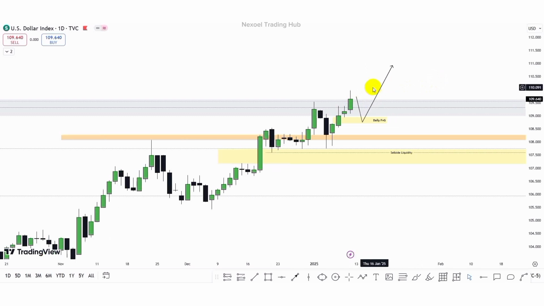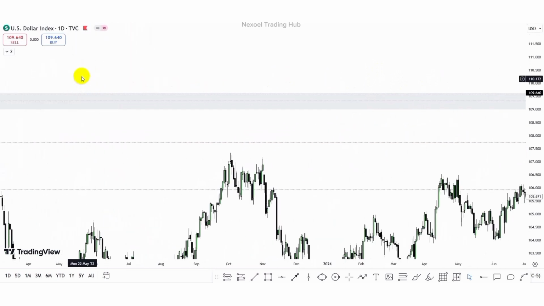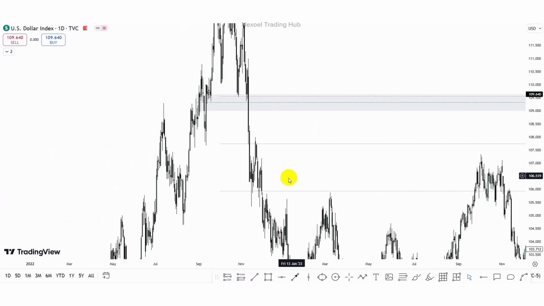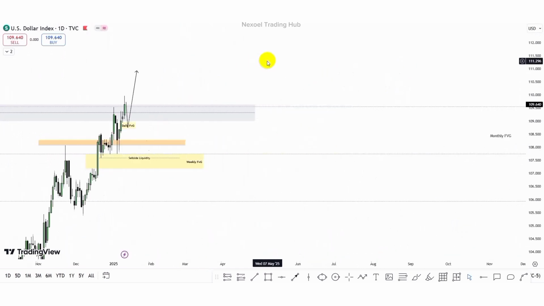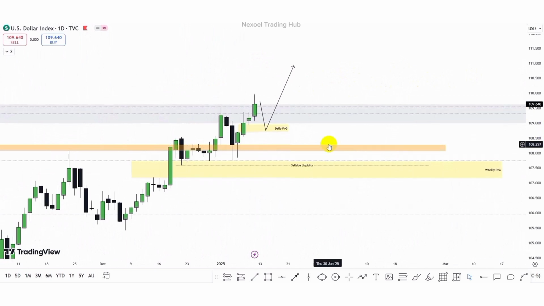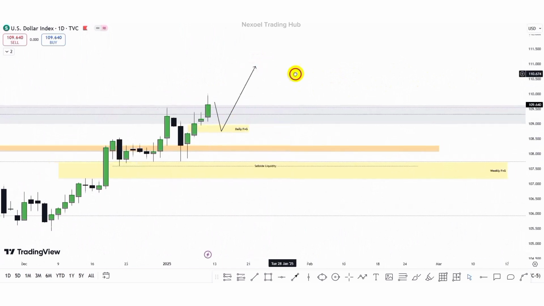Or we could just see the continuation of the bullish movement, and then price may create another structure and continue bullish. But since price is reacting at an order block in the daily time frame, which we have clearly seen here, this is that up close candle to the upside that has given us this bearish impulsive move to the downside that took out this low, and in extension further sponsored more bearish movement to the downside. So we could see price reaction there to the downside, giving us a pullback to return into the daily fair value gap, and then we frame the bullish continuation.